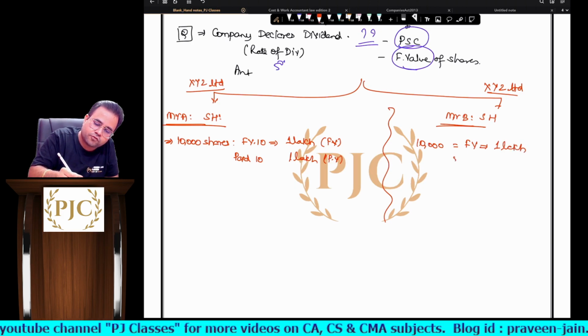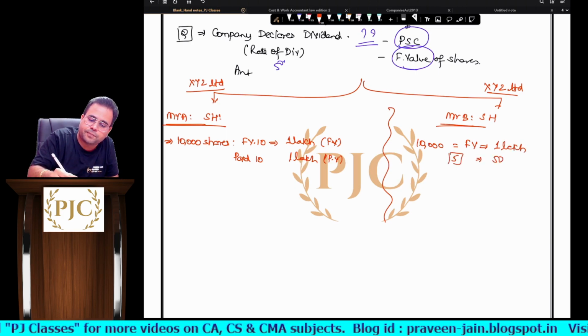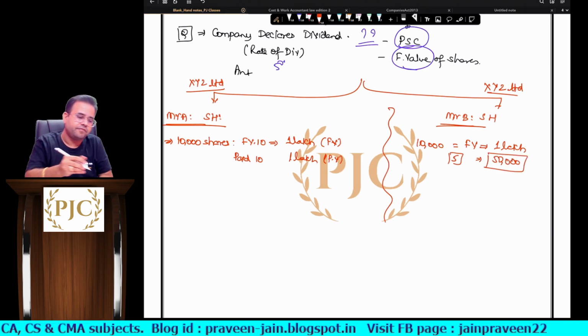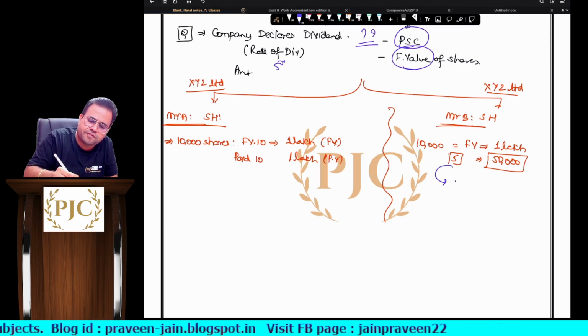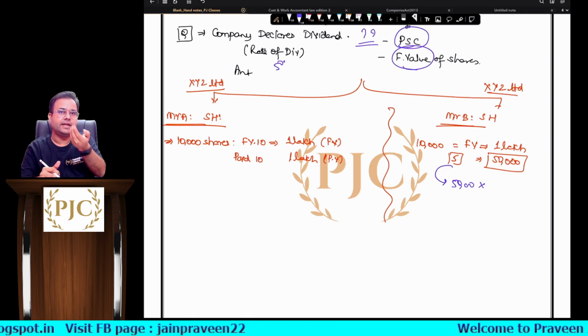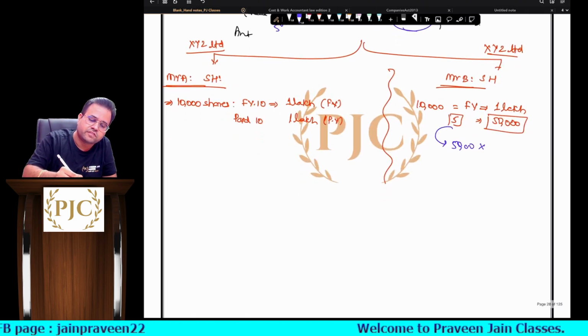But paid up is only 5, sir. So in other words, he has paid only 50,000. Remaining 50,000 the company did not call and he did not pay. So 50,000 is still pending, sir.